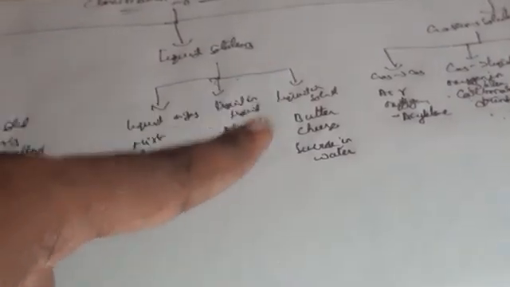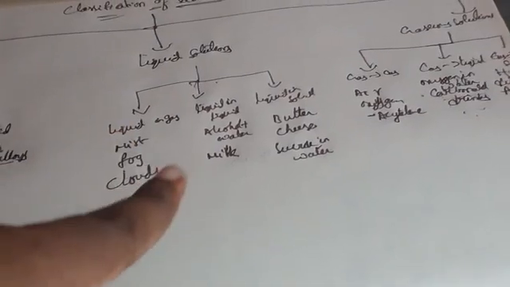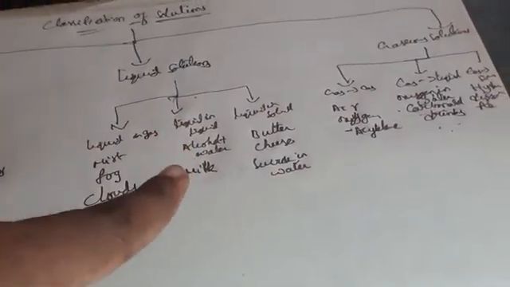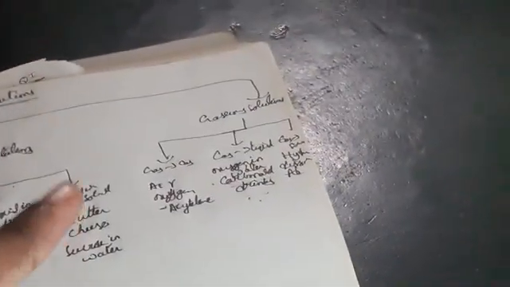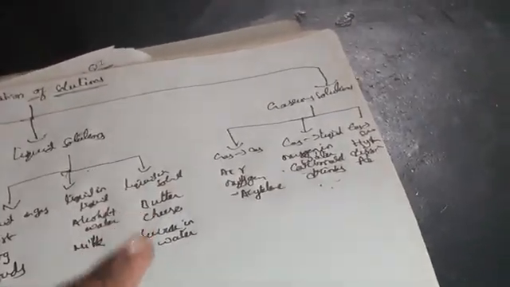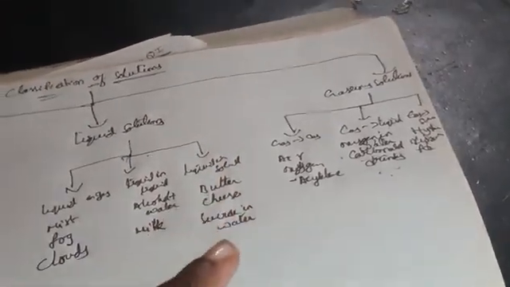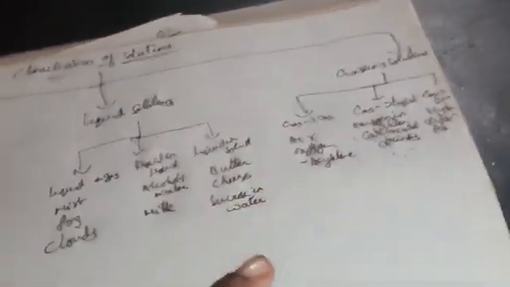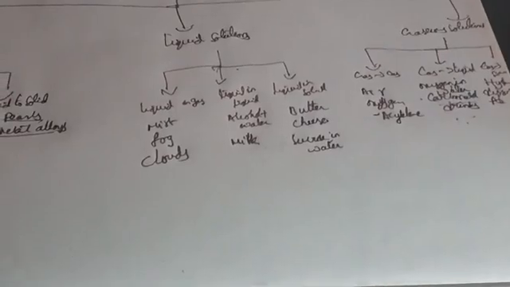Coming to liquid solutions: liquid to gas, liquid to liquid, and liquid to solid. Here the examples are mist, fog, clouds; alcohol, water, milk; butter, cheese, sucrose in water. Coming to gaseous solution: gas to gas, gas to liquid, and gas to solid. Examples are air, oxygen, acetylene; oxygen in water, carbonated drinks; and hydrogen dissolved in palladium. So this is about the classification of solutions. Tomorrow we are going to discuss concentrations. Okay, thank you.